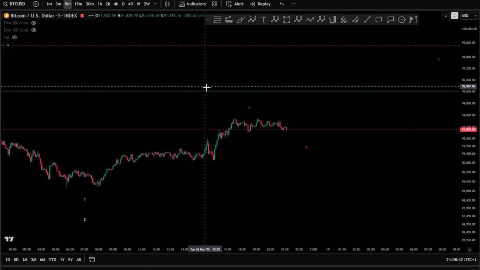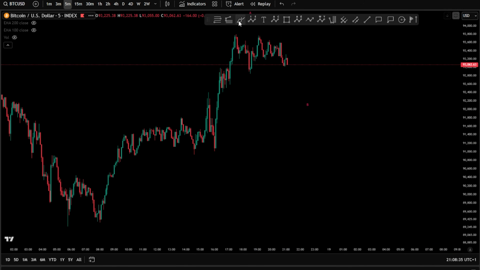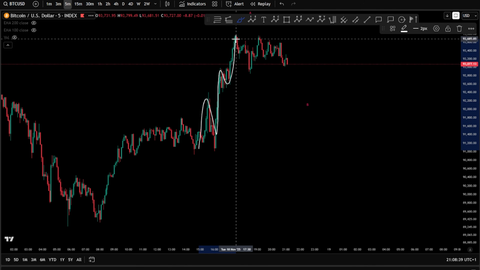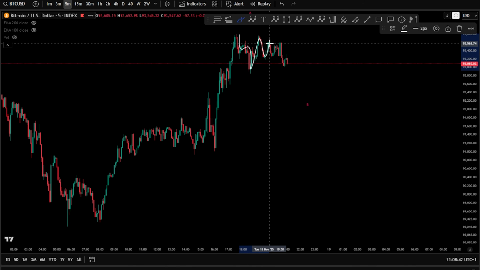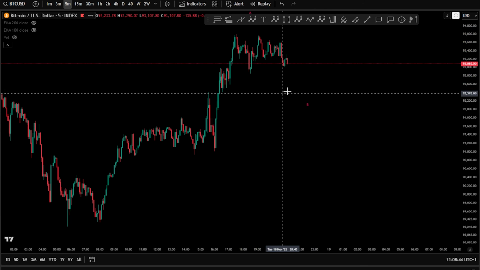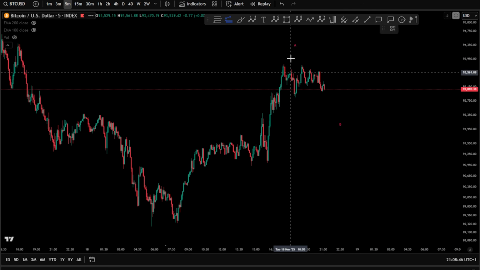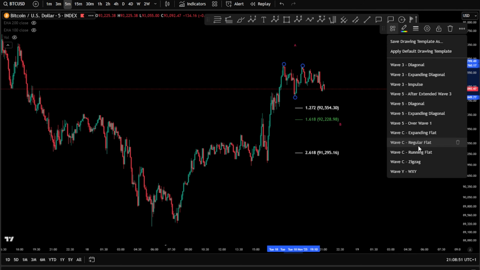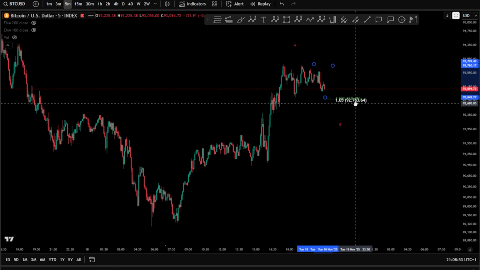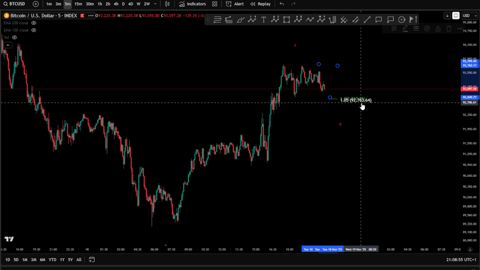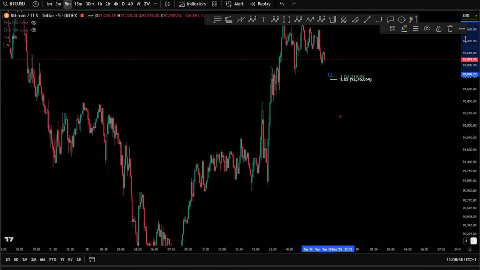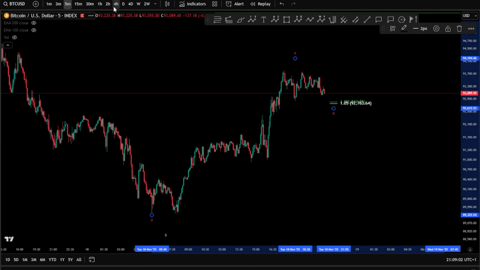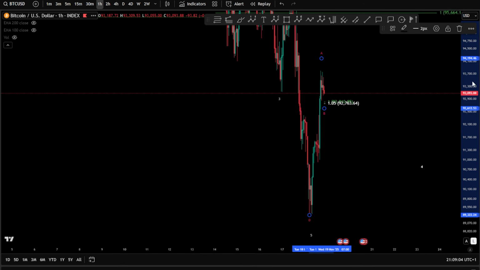Now, what is very nice here is that after this move toward the upside in 5 waves, you got 3 waves of correction, and we're still, of course, correcting. So you are expecting a 1, 2, 3, 4, 5 here. The target for this correction might be around the 1-to-1 fib level as a regular flat, around the 92K810. So I'm expecting a wave B at least, unless this is also something bullish, right?